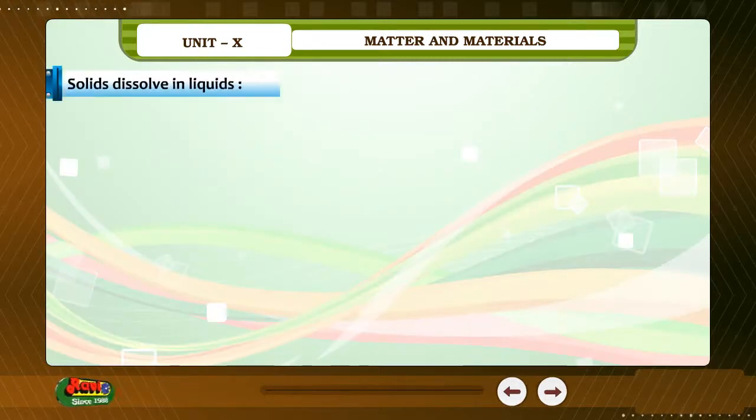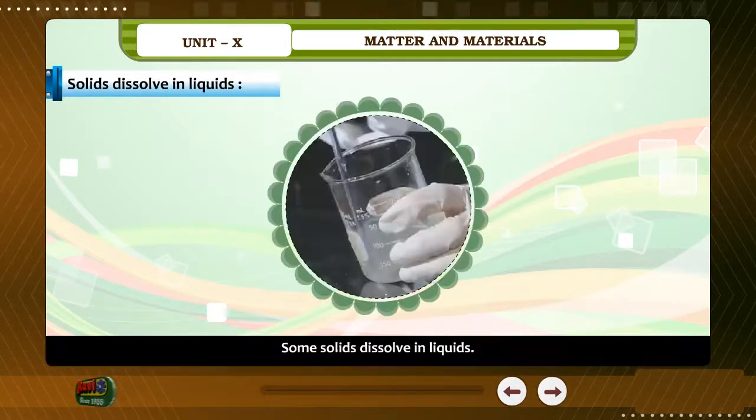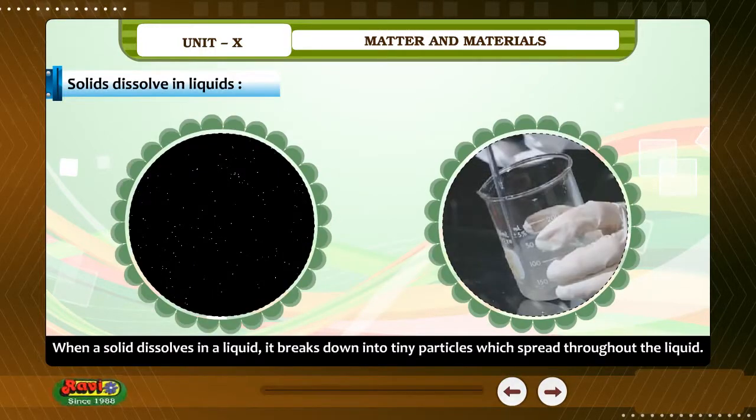Solids dissolve in liquids. Some solids dissolve in liquids. When a solid dissolves in a liquid, it breaks down into tiny particles which spread throughout the liquid.